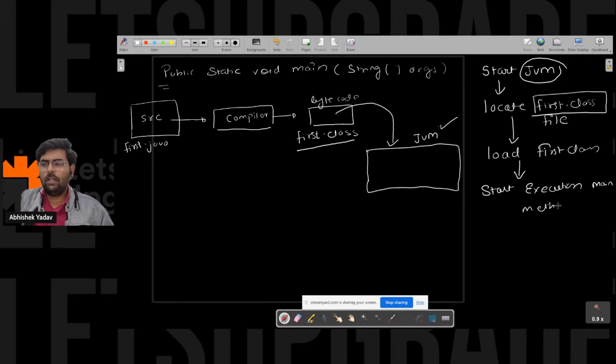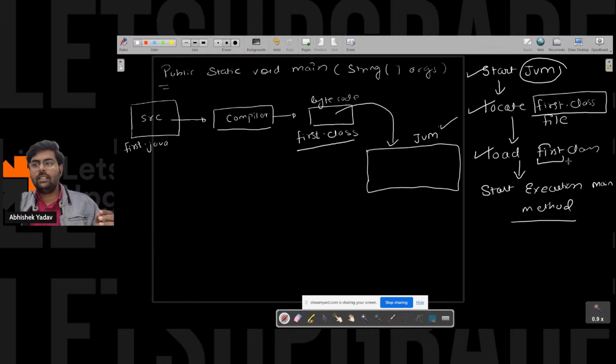This is a simple flow. You can see, JVM will start, locate the class file, that is the bytecode, and in that it will load the class file, that is the first class file, and after that it will start the execution from the main function.